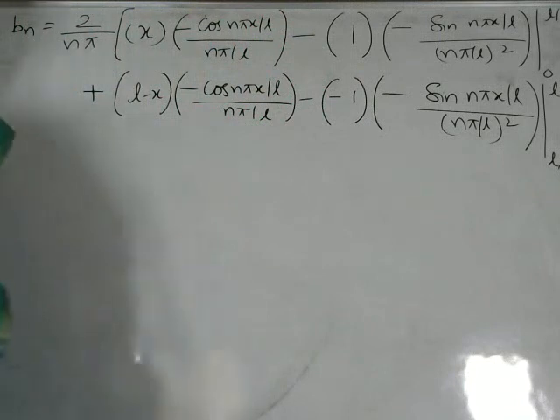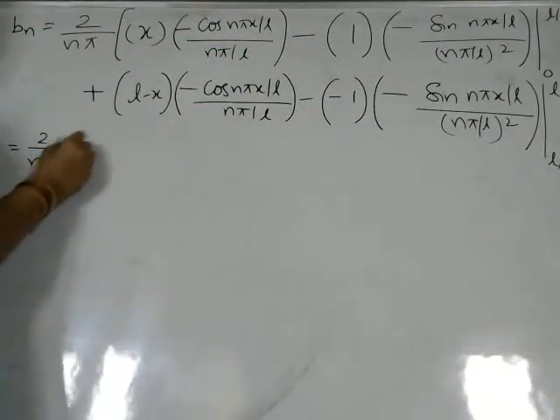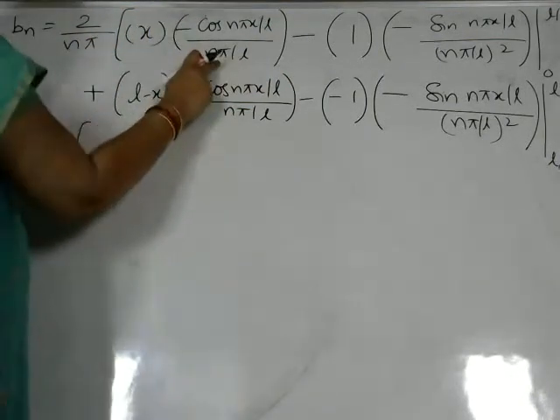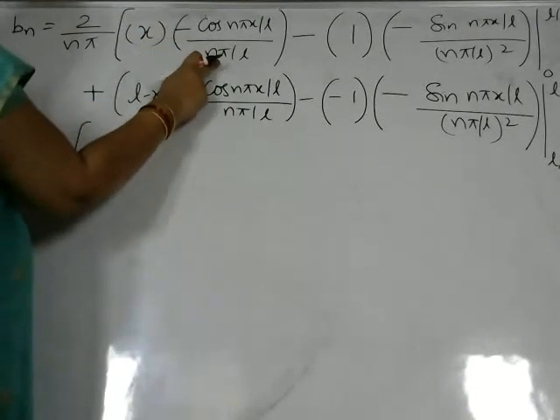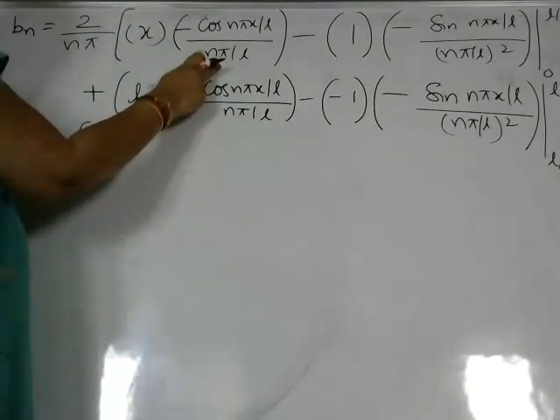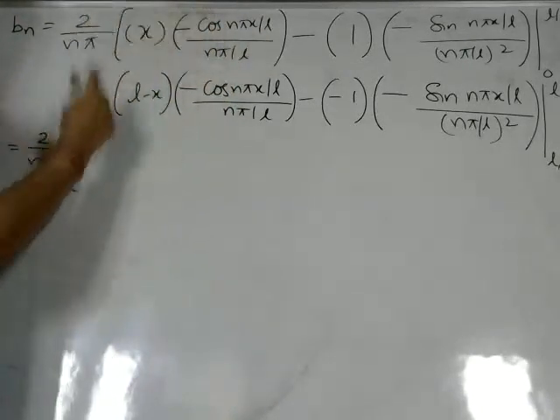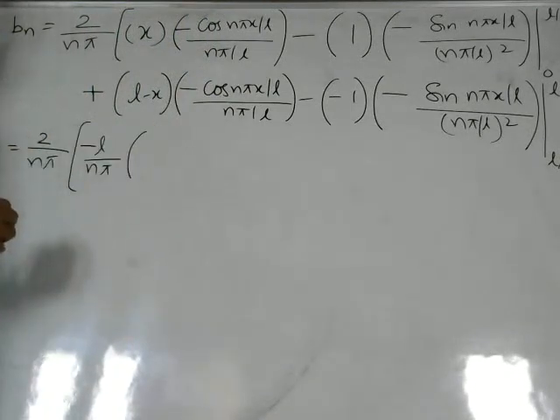So what will be the value? It is equal to 2 by n pi. We have minus 1 by n pi by L constant. I will take it out. Can I write this value 1 by n pi by L as L by n pi, because the denominator of the denominator goes to the numerator form. So minus L by n pi, bracket open.